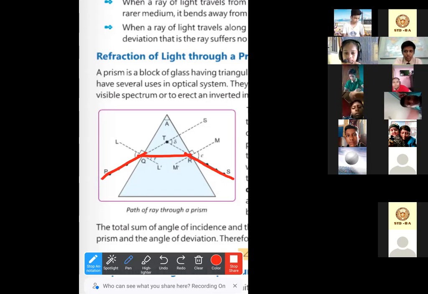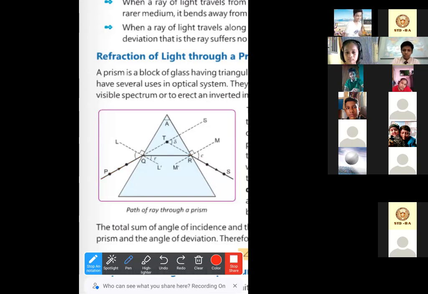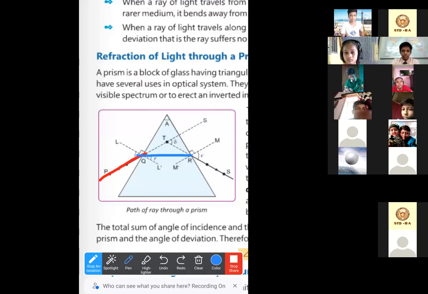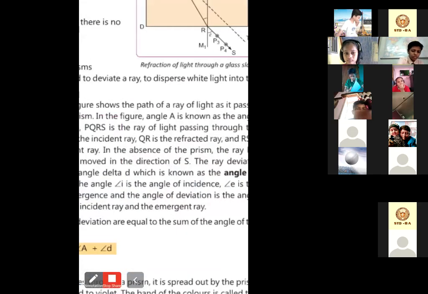See, things are quite different in case of prism. So this is what we will have to read. I'm using different colors so that you can understand it better. This is the incident ray, that is PQ. This is the refracted ray, that is QR. And RS is the emergent ray. So PQ is the incident ray, QR is the refracted ray, and RS is the emergent ray.